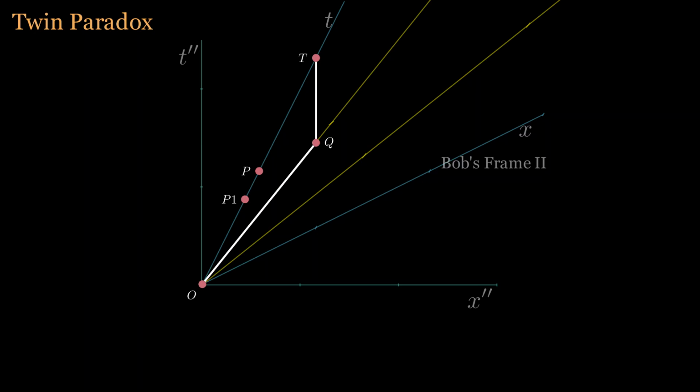In this frame, Bob's second half of the journey remains vertical, indicating he is stationary in this reference frame. In this reference frame, the event simultaneous with Q is no longer P, nor P1, but P2. At Bob's turnaround point, he undergoes a brief but intense acceleration. During this process, Bob perceives Alice's clock to speed up dramatically, moving quickly from point P1 to P2. This explains the twin paradox.